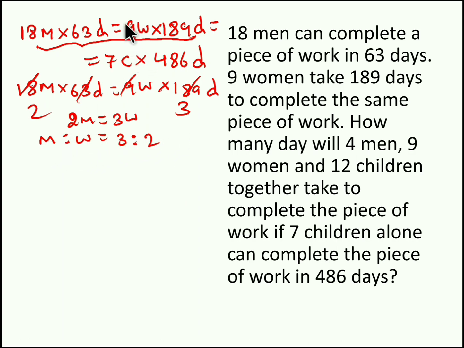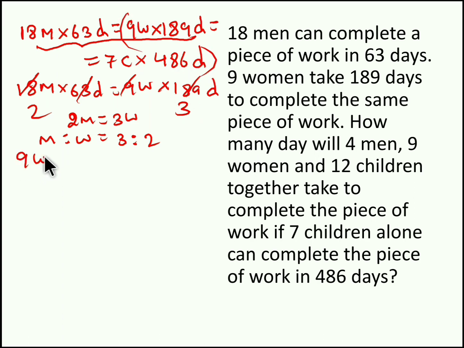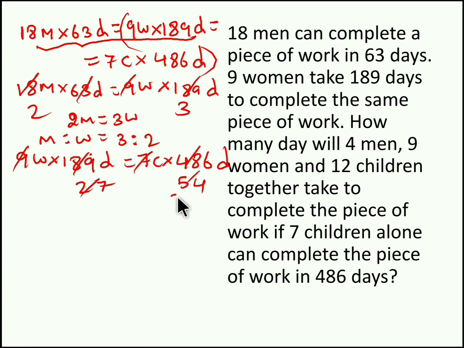Now we take these two parts, women and children. 9 women will complete a job in 189 days, whereas 7 children will take 486 days to complete the same job. So when you cancel, you will get two times.